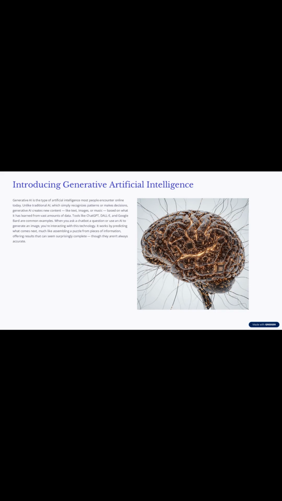Introducing generative artificial intelligence. Generative AI is the type of artificial intelligence most people encounter online today. Unlike traditional AI, which simply recognizes patterns or makes decisions, generative AI creates new content like text, images, or music based on what it has learned from vast amounts of data. Tools like ChatGPT, DALL-E, and Google Gemini are common examples. When you ask a chatbot a question or use an AI to generate an image, you're interacting with this technology. It works by predicting what comes next, much like assembling a puzzle from pieces of information, offering results that can seem surprisingly complete, though they aren't always accurate.